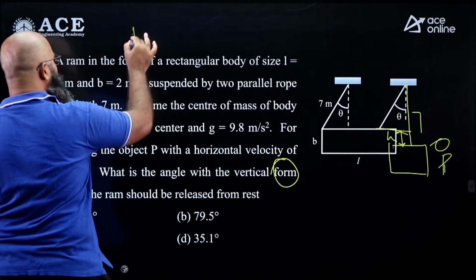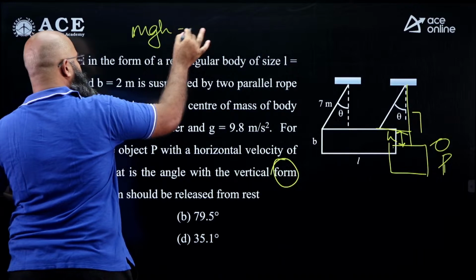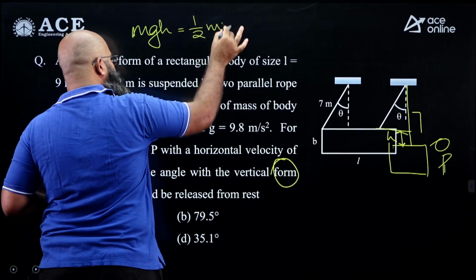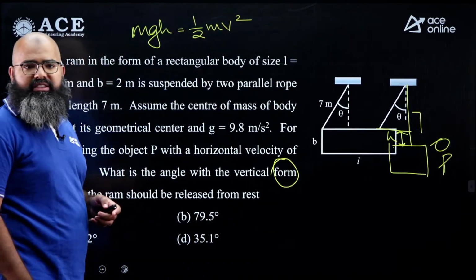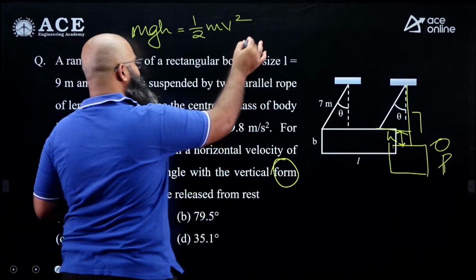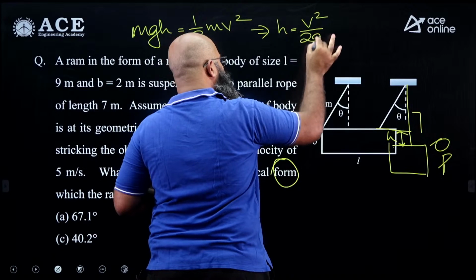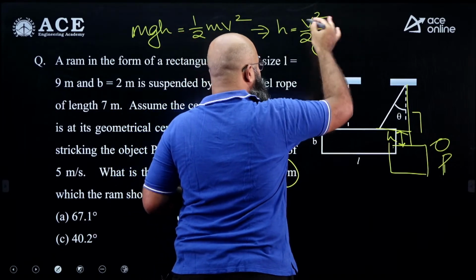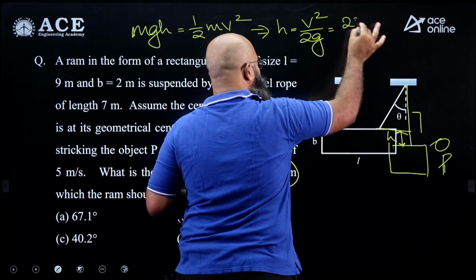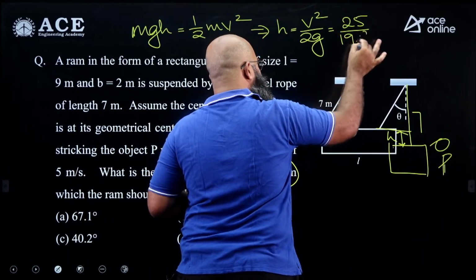So I can say over here mgh must be equal to half mv square. From here we can say the value of h is supposed to be equal to how much? V square by 2g. Now V square is supposed to be equal to 5, 5 square is 25, 25 by 2g is equal to 19.6.